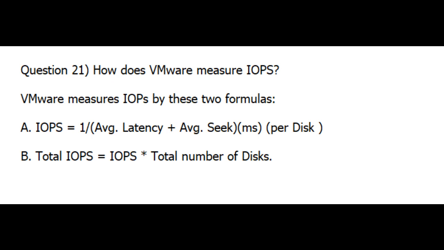Question 21. How does VMware measure IOPS? VMware measures IOPS by these two formulas. A. IOPS is equal to 1 divided by the sum of average latency plus average seek time in milliseconds, multiplied by the number of disks. B. Total IOPS is equal to IOPS multiplied by the total number of disks.